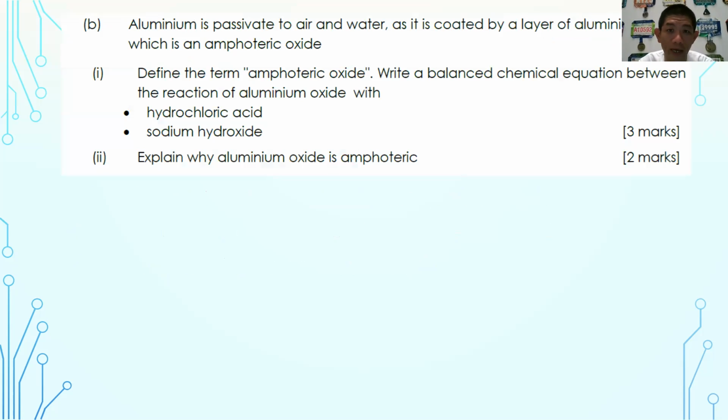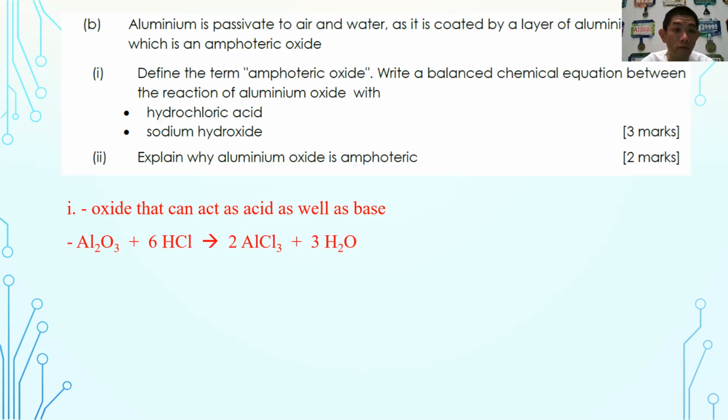Aluminium is passivated to air and water as it is coated by a layer of aluminium oxide, which is amphoteric. Define the term amphoteric oxide. Write a balanced equation for the reaction of aluminium oxide with sodium hydroxide and hydrochloric acid. So this is very straightforward. Define 1 mark, reaction with hydrochloric acid 1 mark, sodium hydroxide 1 mark. So you have to mention oxides that can act as acid as well as a base, that is amphoteric.